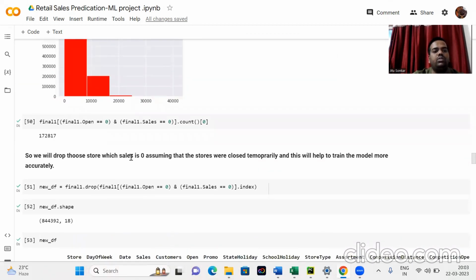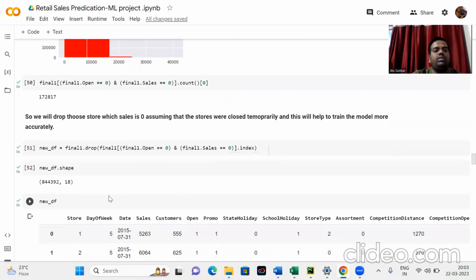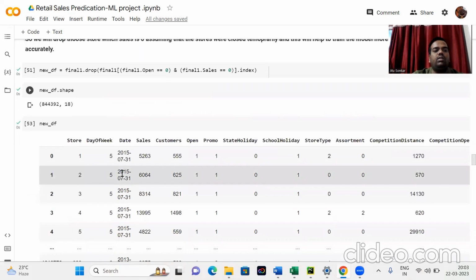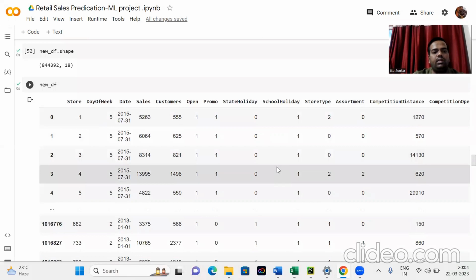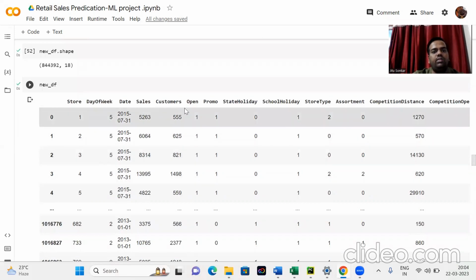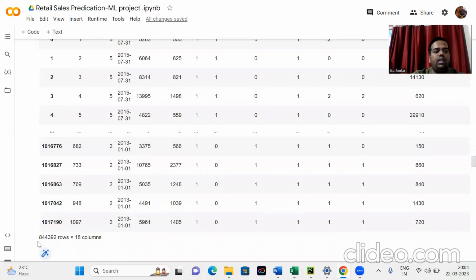So we will drop those stores whose sales is 0, meaning that the stores are closed temporarily, and then we can train the model more accurately. So we take one new data set, that is new DF, where we drop these rows. Now we check the shape of the new DF: from 10 lakhs rows it comes down to 8,44,392 rows and 18 columns.